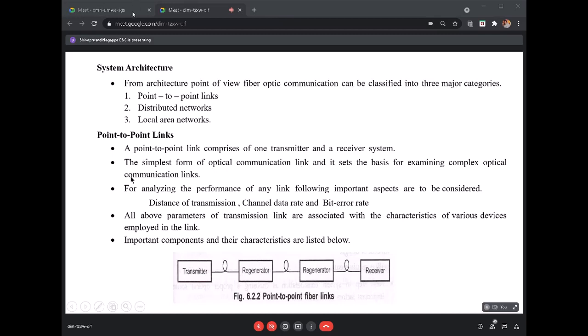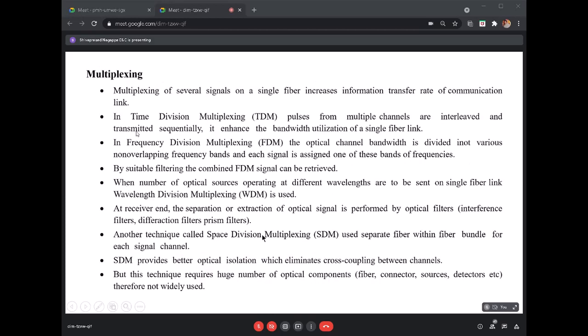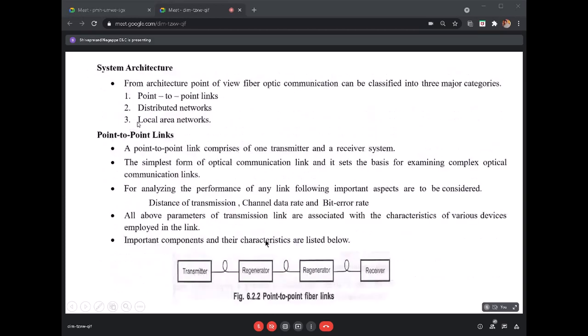For analyzing the performance of this, for example here you will see a point-to-point link. Here you will have a transmitter and a receiver. If it is a long distance, then you will place a regenerator. As I already discussed, based upon the distance and the signal type, you will make use of a regenerator at suitable distances, so that the information retains its original form.